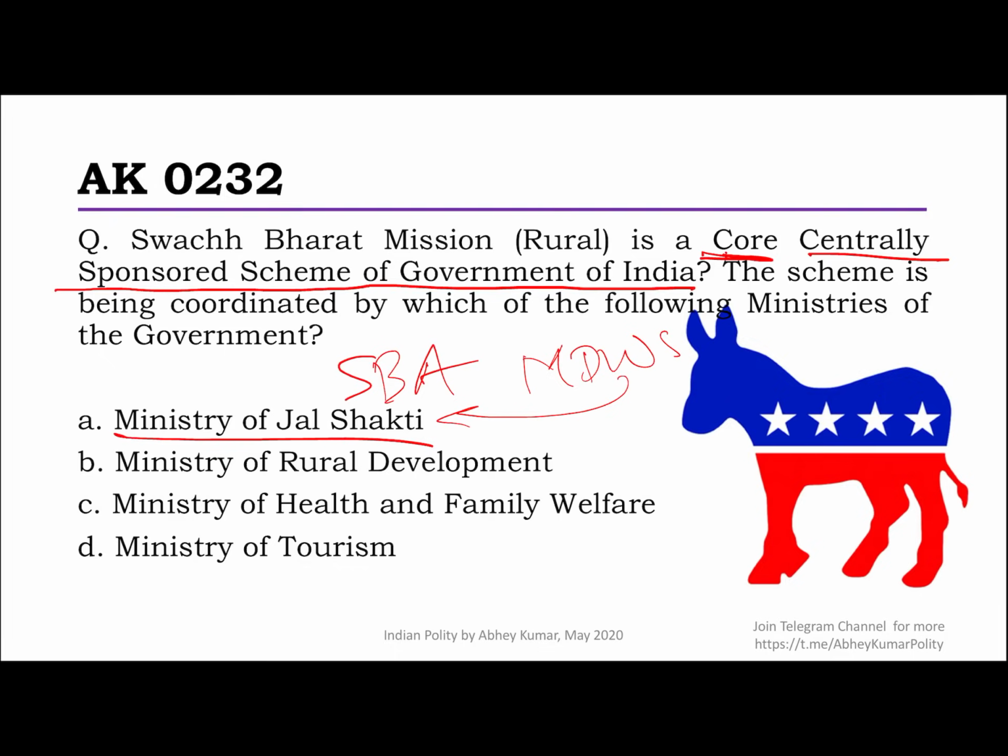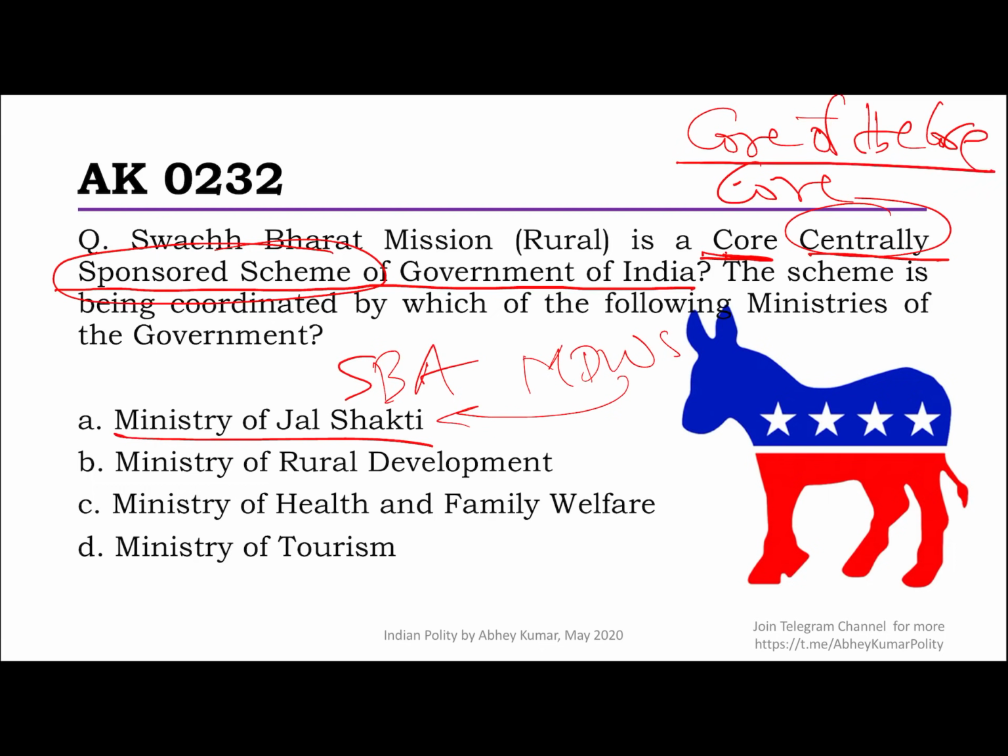Anyway, by the way, I really hope that you know what is a centrally sponsored scheme and the core of the core and then the core schemes, right? All the centrally sponsored schemes are segregated into core of the core and core schemes, which essentially is the basic philosophy of the government in terms of how they want to project. And then there are some other schemes also. Along with that, other than the centrally sponsored scheme, there is another category of schemes called central sector schemes, right? So if you're not clear, I would recommend you prepare a 50 words short note on both.